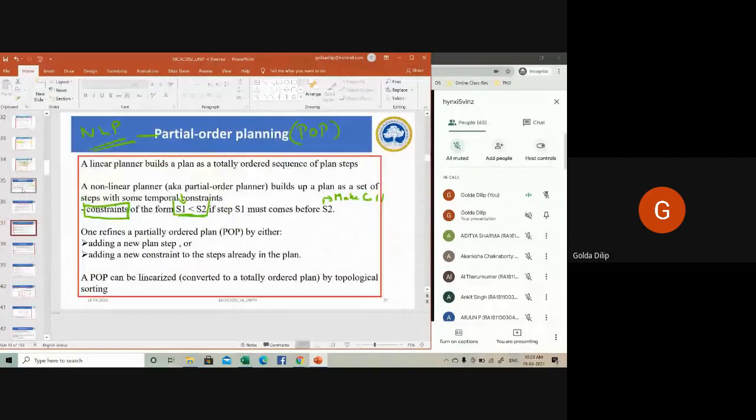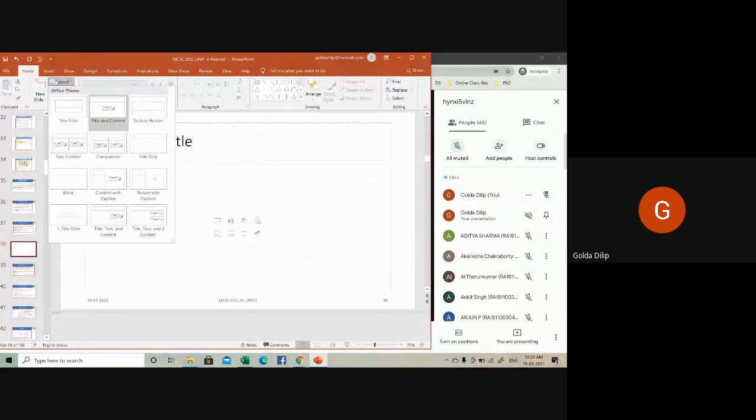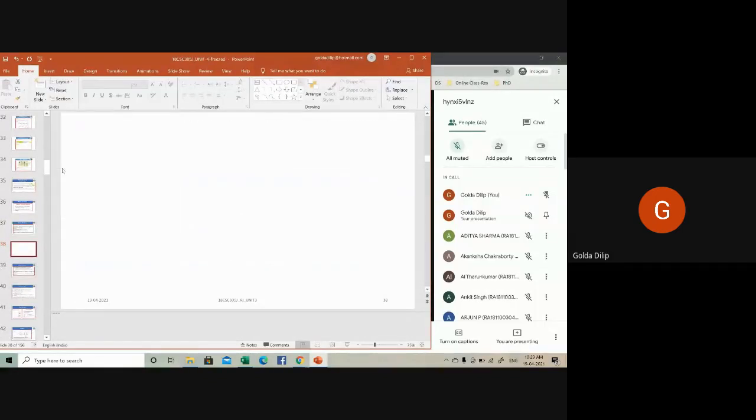So partial order planning. Let's take a case. You want to latch the door. With the use of lock and key, the operation is latching the door with the help of lock and key. So you can have both a total order plan and a partial order plan. How it will look, I'll just show you.